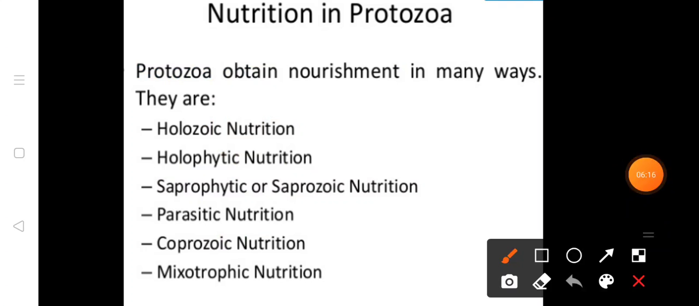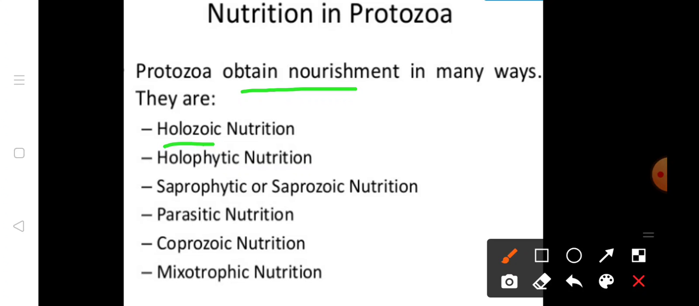If we talk about the nutrition in protozoa, protozoa obtain their nourishment in many ways. They are holozoic, which means that they feed on solid food particles, in the manner of most animals. Or we can say that they obtain nutrition by the engulfment process. For example, they will feed on bacteria: they form pseudopodia-like structures and engulf the bacteria. So their mode of nutrition is holozoic.